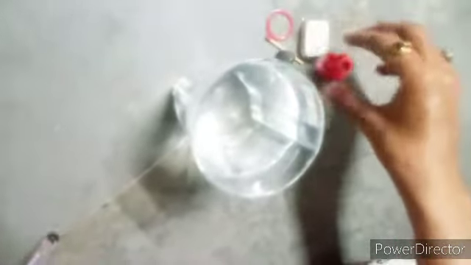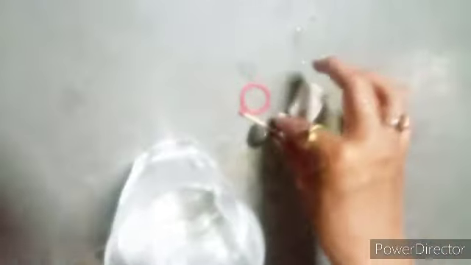It means the things which have less density float on the water, and the things which have higher density sink into the water. Understand?